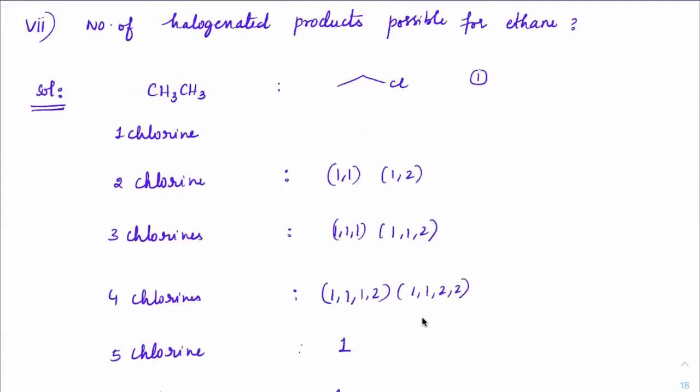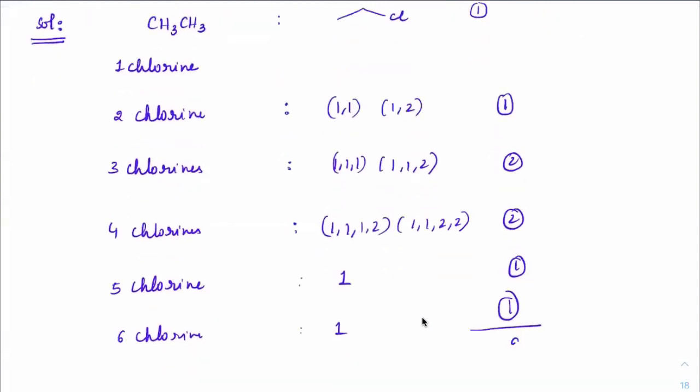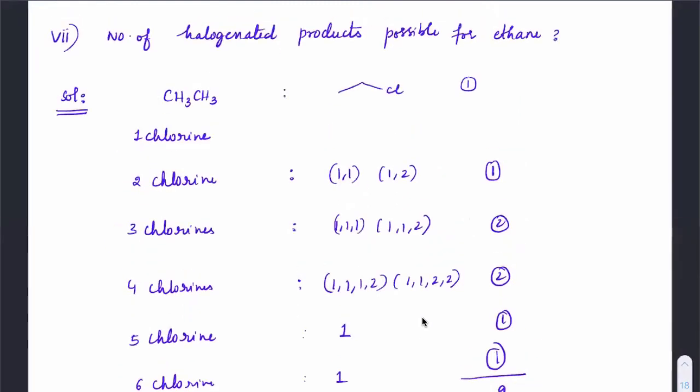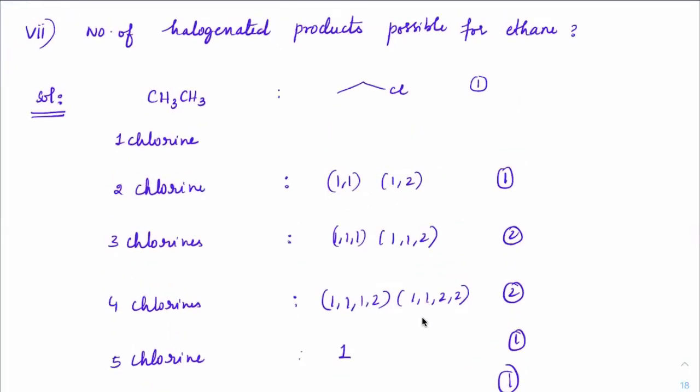Right. So total how many you see? One here, two here, two here, one here, and one here. So add all of them, 9. Check everyone whether you got this or not. No, any one halogen. Beta, the question was about any one halogen. Okay. Right. So these are about the structural isomers, everyone.